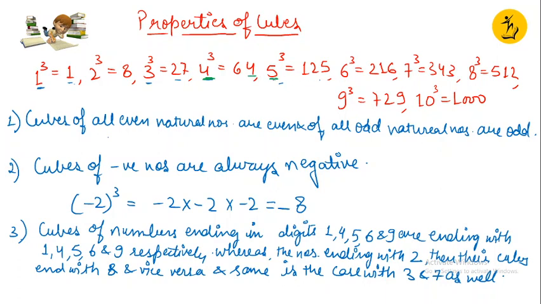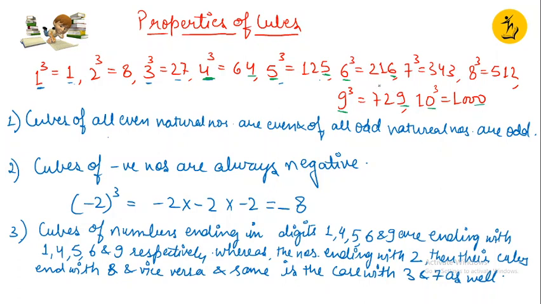The unit digit of 5 is 5 and the unit digit of its cube is also 5. The unit digit of 6 is again 6 and the cube of it is also ending with 6. Then if we talk about 9, if the unit digit is 9, the cube of that number would also end with 9. If it is 0, then obviously it is ending with 0, right?